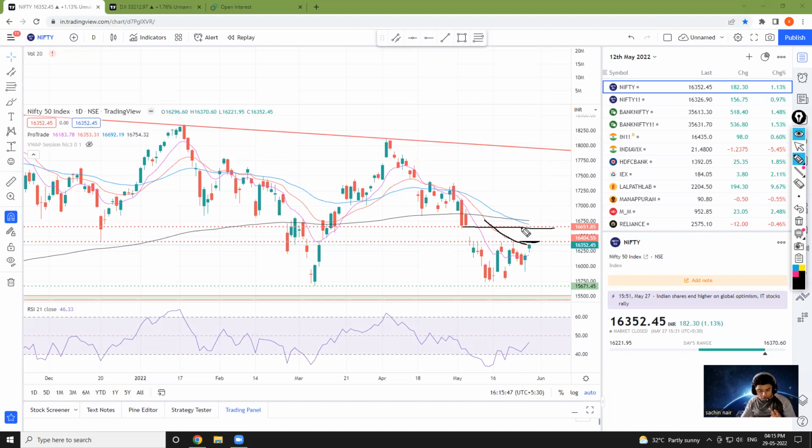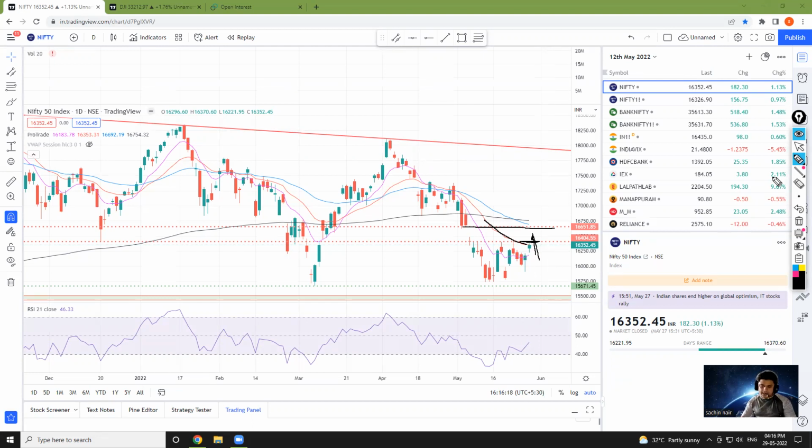Scenario number 2, what can happen? We open gap up above 16,400 and then we fail, we don't sustain and we fall back into this range. वो हो गया तो definitely जैसे ही price 16,400 से नीचे गिरेगा, you can understand कि ये एक breakout failure हो चुका है, and then again we will be caught in that range in Nifty.